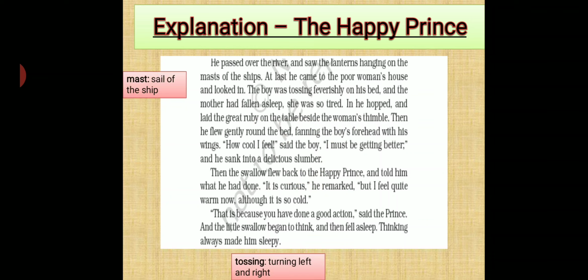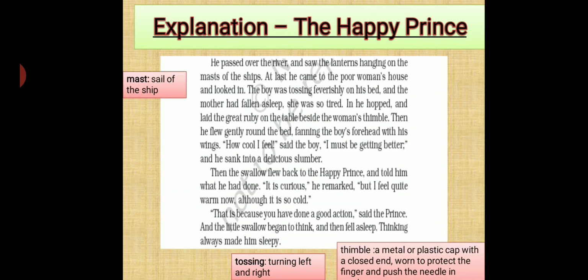He hopped, and laid the great ruby on the table beside the woman's thimble. So what do you mean by thimble? Thimble means a metal or plastic cap with a close end to protect the finger and push the needle in. So जो कि आप उंगलियों में स्टिच करता है वो उंगलियों में पहने रहता है. तो the swallow entered the room and she dropped the ruby near her thimble.